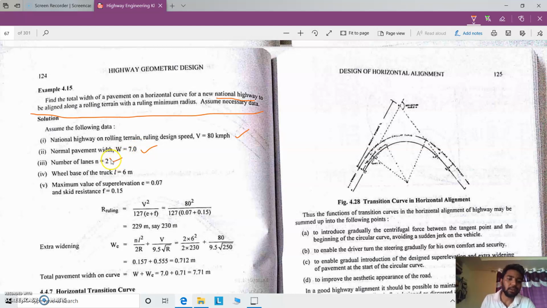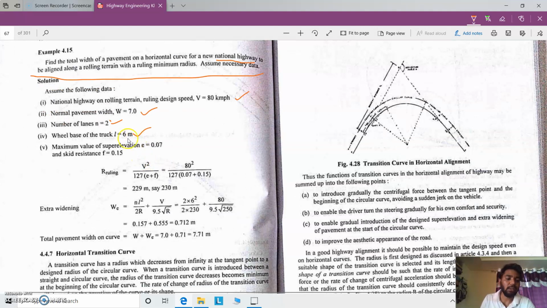Then the width of lane is 7 meters, the number of lanes will be 2. And again, as recommended, the length of wheelbase may be considered 6.1 or 6 meters. Here we can consider 6. The maximum value of super elevation is 0.07 and skid resistance 0.15.